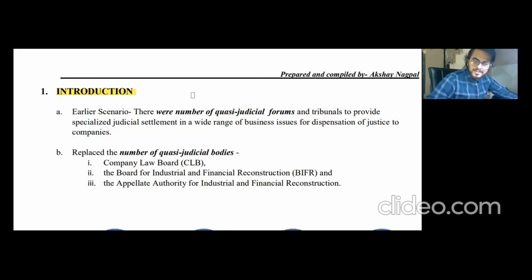Section number 419 is excluded from your syllabus by the notification that came in July 2019, so we will not do section number 419. And section number 434 is there in your study material, but the practical applicability of that section is not relevant. But we will do that anyway because the institute has included it. So yes, we'll do all these sections in your study material except for section number 419. So let's begin.